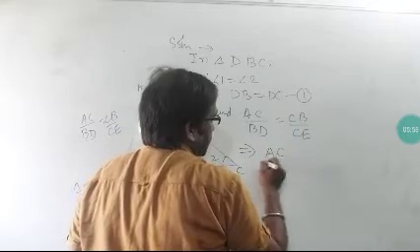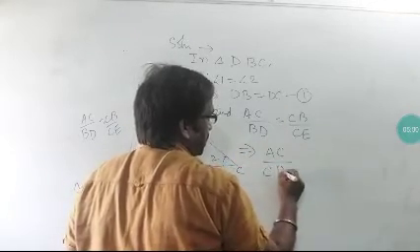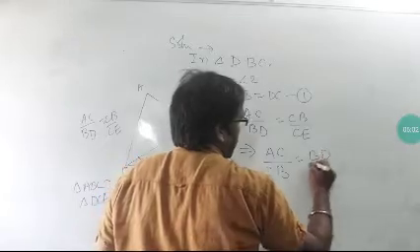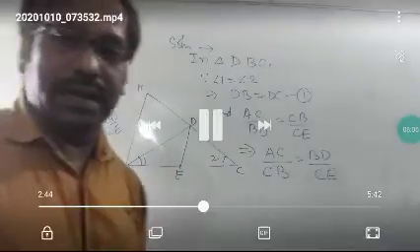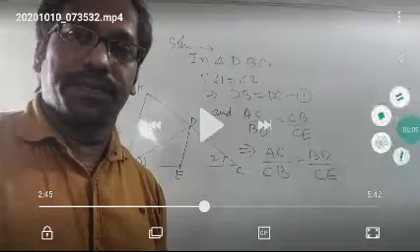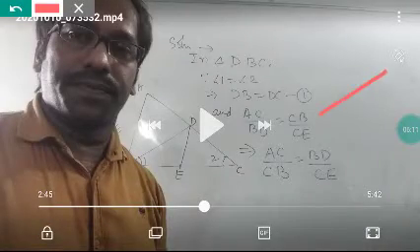So now our priority is that we will prove these lines are parallel. So AC by CB is equal to, in place of CB I am writing BD. Why? Because just now I have proved that.